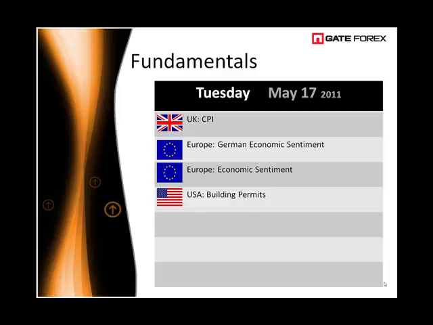Out of Europe, we will see German economic sentiment. Germany is the biggest economy in Europe. And then we will see the European economic sentiment for the wider Euro region. Out of the USA, we will see building permits data.